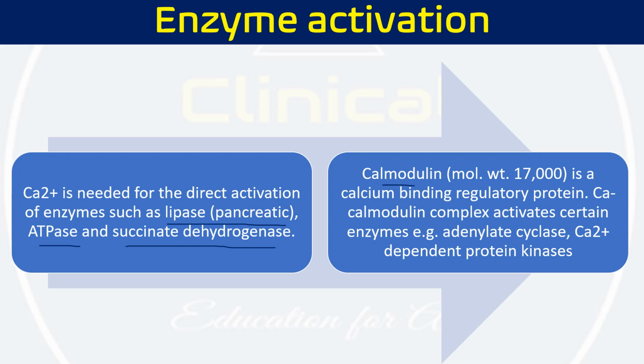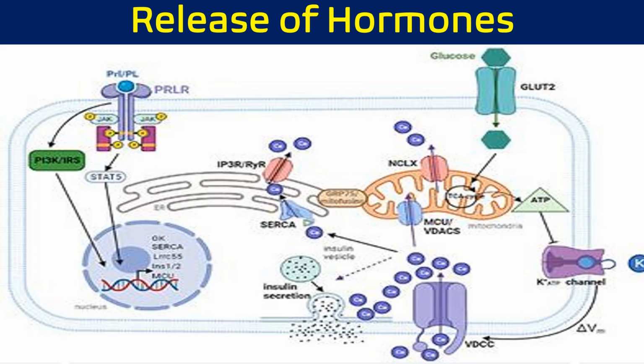When calcium binds with calmodulin in the cytoplasm, it activates a number of other proteins and enzymes like adenylate cyclase, which requires the calcium calmodulin complex. Calcium dependent protein kinase also requires calcium calmodulin. In some places calcium directly activates enzymes without binding to calmodulin, like ATPase, succinate dehydrogenase, or pancreatic lipase. In other places, enzymes are activated when calcium comes along with calmodulin. So in both ways, calcium activates a number of enzymes in our body. Calcium also works in the release of many hormones like ADH, insulin, and a number of other peptide hormones.